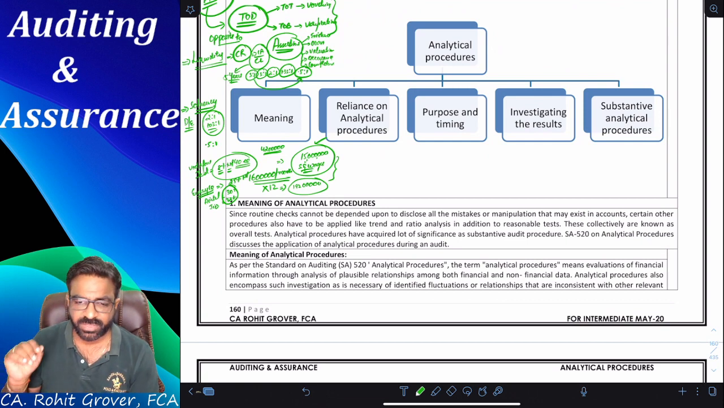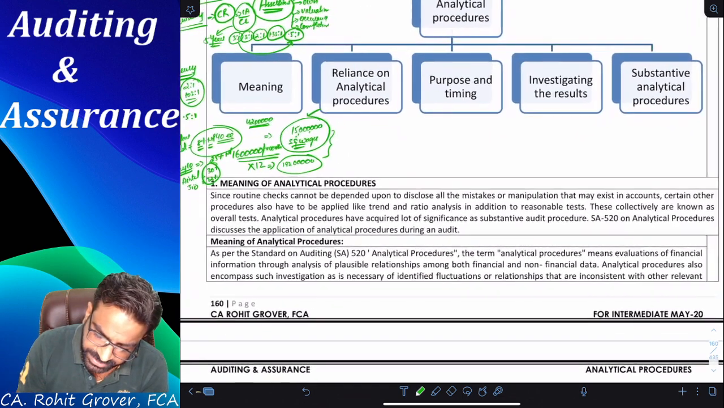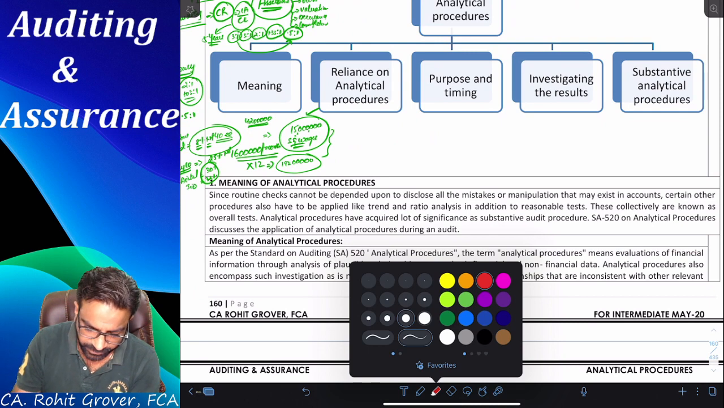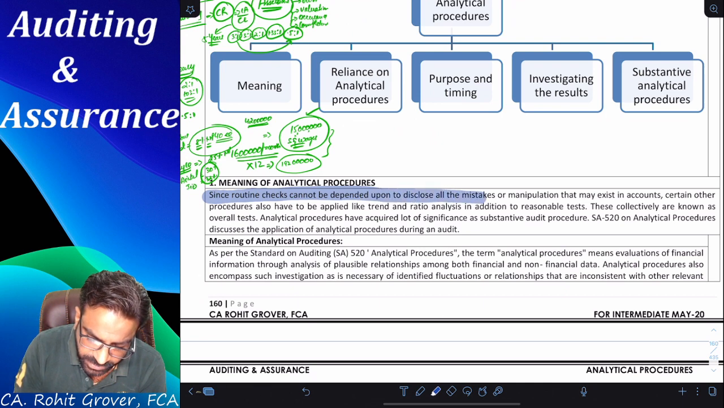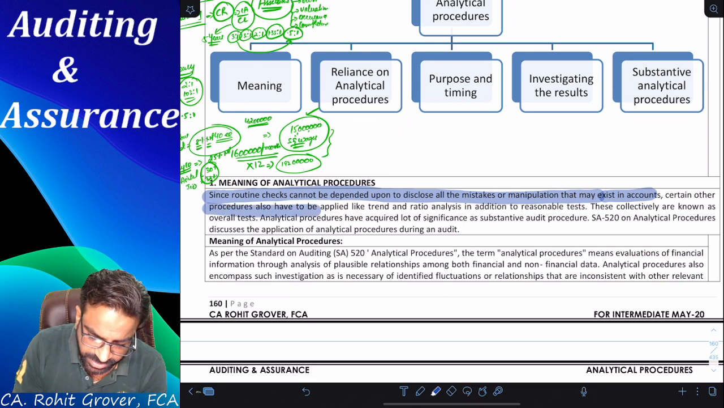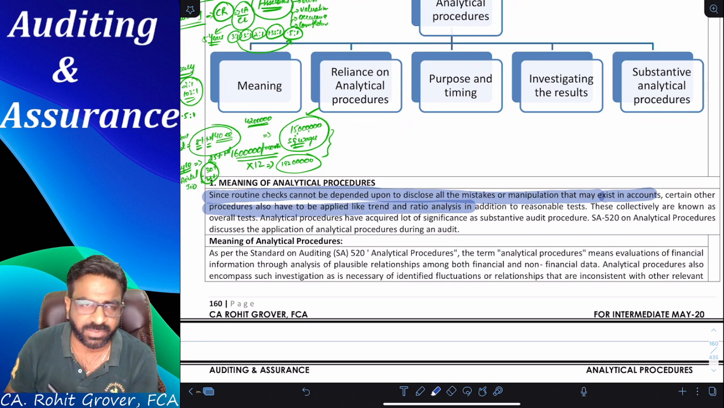Okay, so assuming that there is no doubt, we are starting with the meaning of analytical procedures. Everyone, please try to understand each and every word written in front of you. Since routine checks cannot be depended upon to disclose all the mistakes and manipulations that may exist in the accounts, certain other procedures also have to be applied, like trend and ratio analysis. Did I tell you the same thing or not?